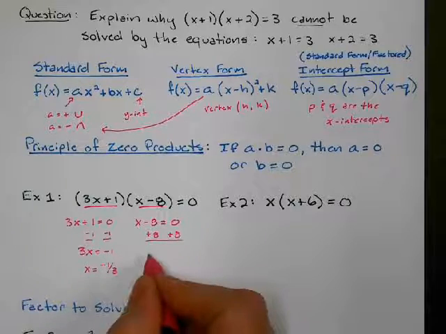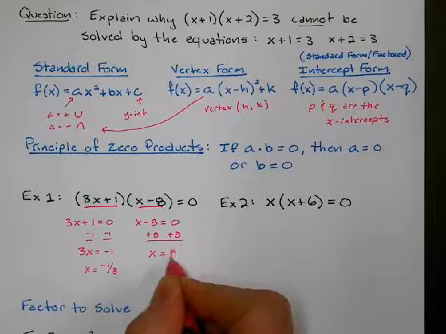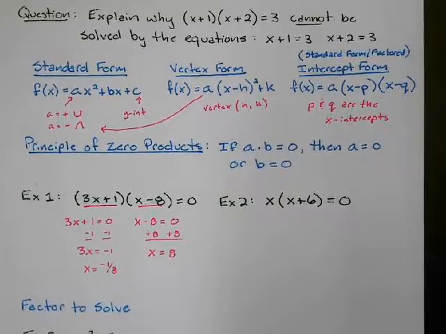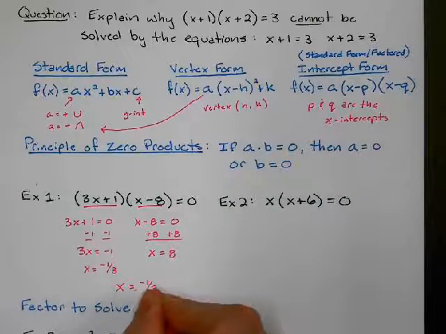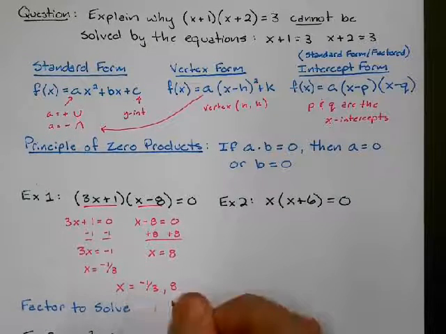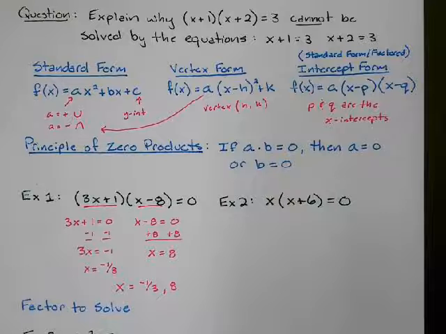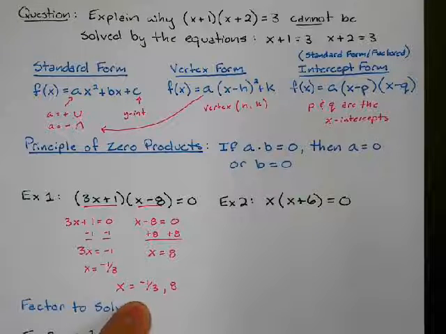So I get x equals 8. So there's two solutions to this problem. X could be negative 1/3, or it could be positive 8. Remember, these solutions are our x-intercepts. So if this were a graph, it would be crossing the x-axis at negative 1/3 and positive 8.